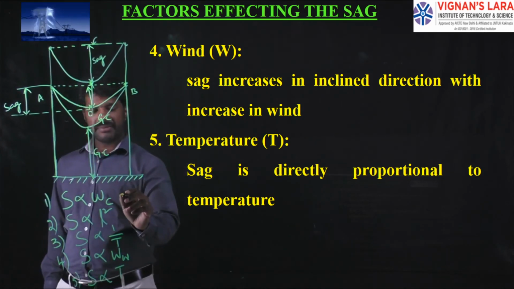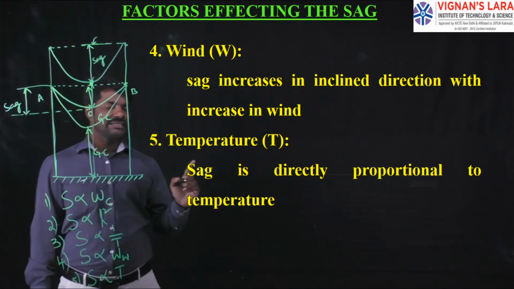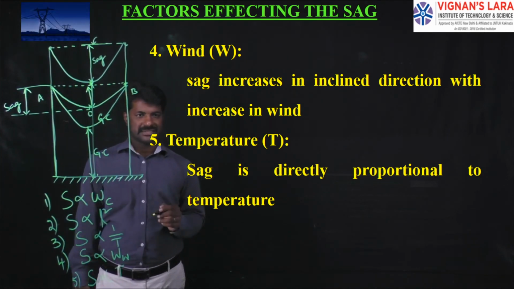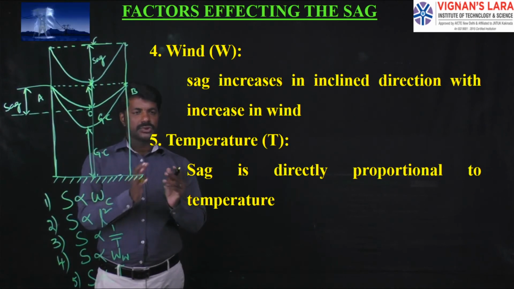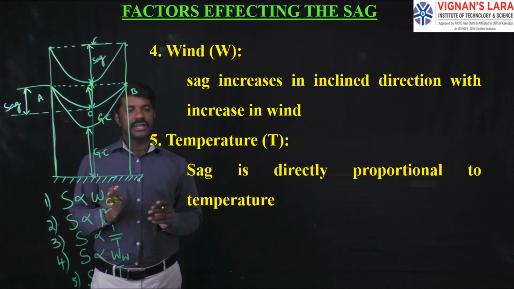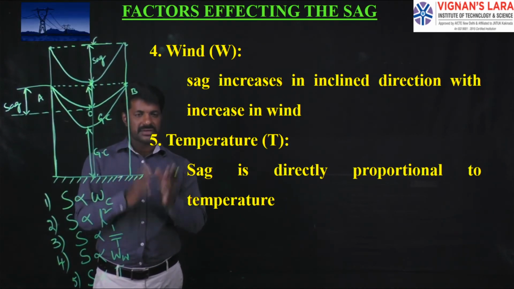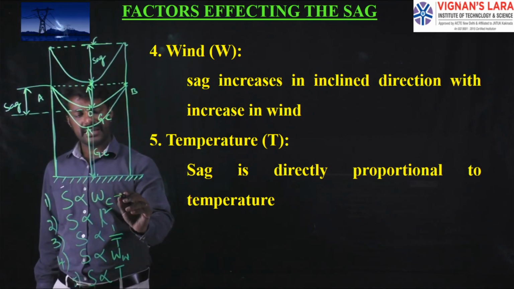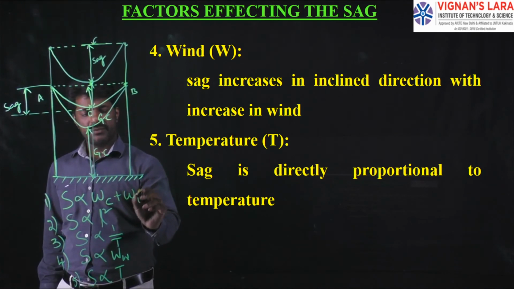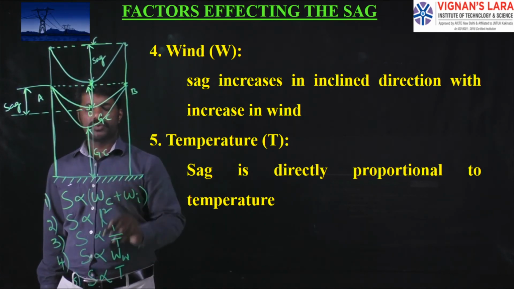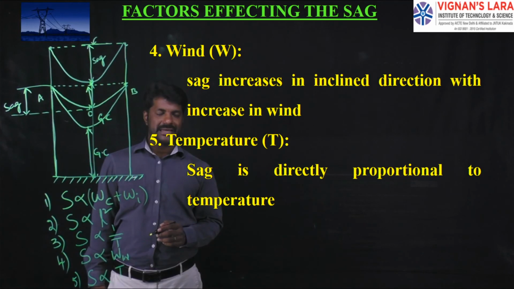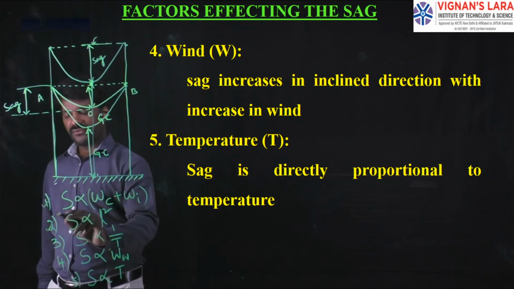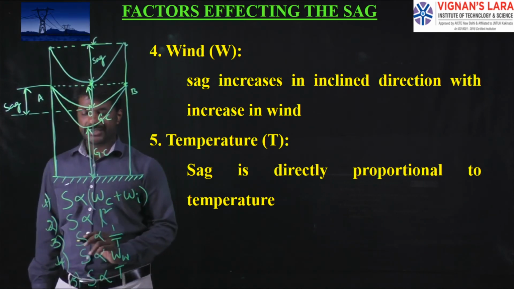And one more parameter is there. Whenever ice is accumulated around the conductor during winter seasons because of heavy snowfall, the total ice accumulated on the surface of the conductor increases the weight in addition. Therefore, I can write here as the first parameter, weight of the conductor due to its own material and due to the ice accumulated on the conductor. Thereby, these are the total 5 factors which affect the magnitude of the sag.